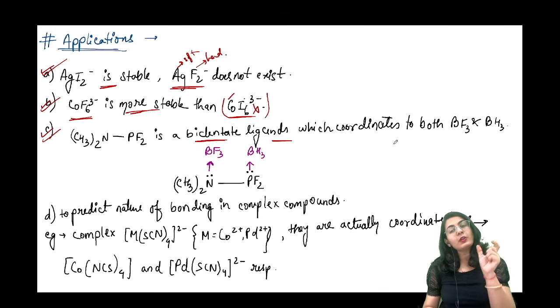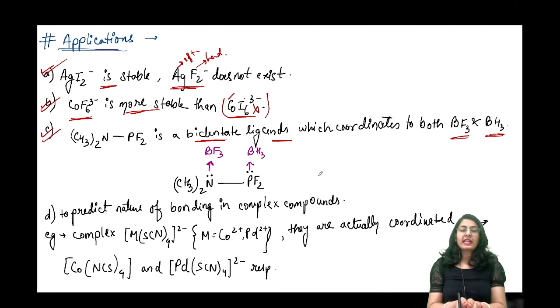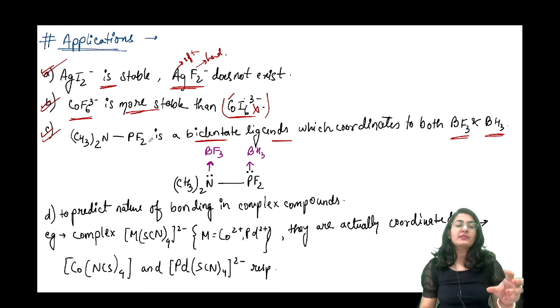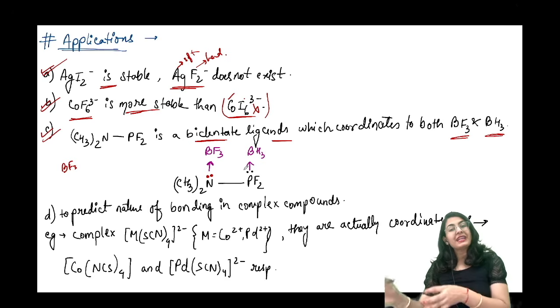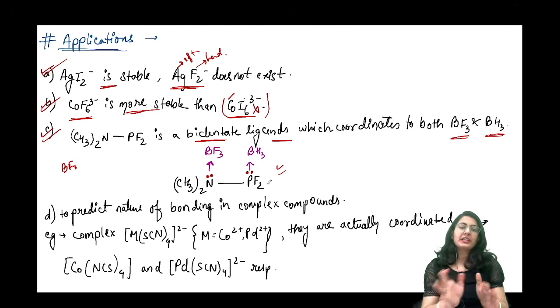So this ligand will coordinate to both BF3 and BH3. It is not that it connects to both molecules at the same time, no. Separately it will connect. If I take this molecule with BF3, it also gives coordination. But at that time, BF3 has fluorine connected, so boron becomes a hard acid, so it is going to connect from the hard base. But when we take it with BH3, then it connects from the soft base side like this. So the connection is different, but it connects to both.